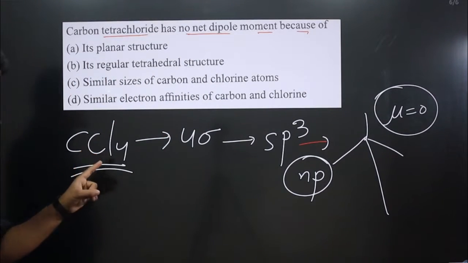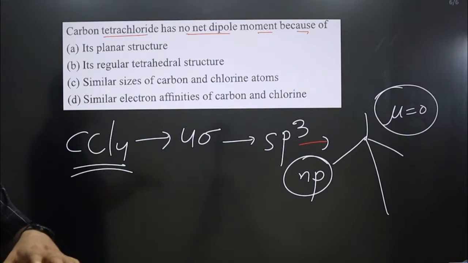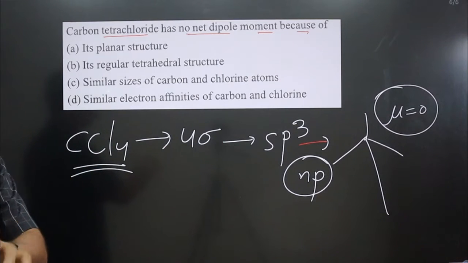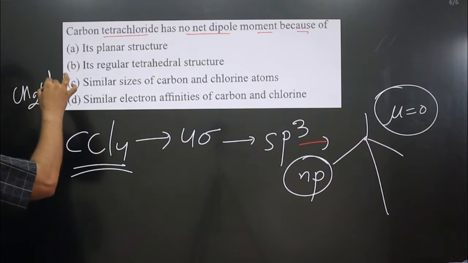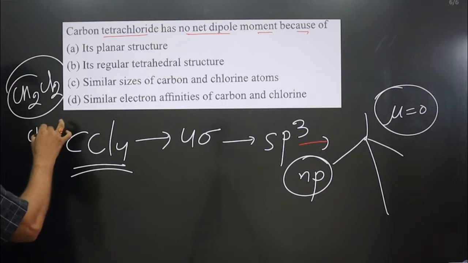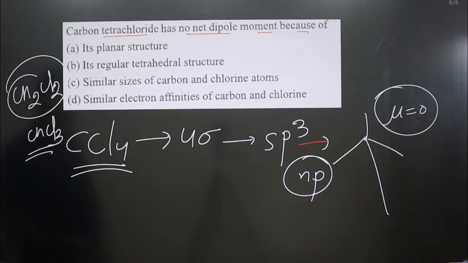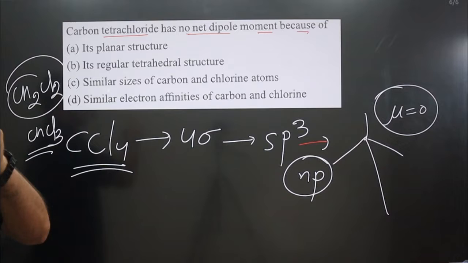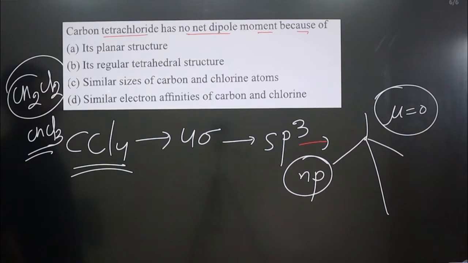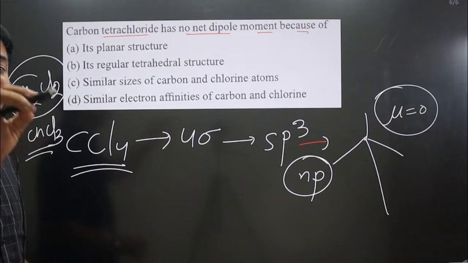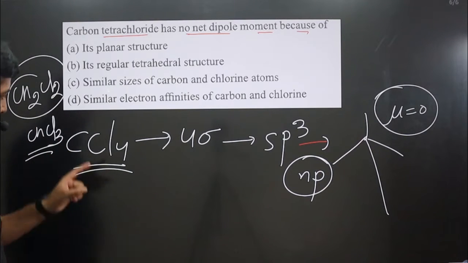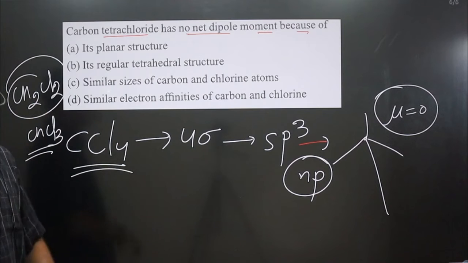Keep in mind, if these substituent groups are different, despite the fact it has regular geometry, dipole moment will not be 0. For example, if I am talking about CH2Cl2, or CHCl3, dipole moment will not be 0 because all the substituent groups are not the same. You should be careful. So the statement that a molecule in which the central element has regular geometry determined by hybridization always has zero dipole moment is not correct. If the substituent groups are different, the situation will be different.